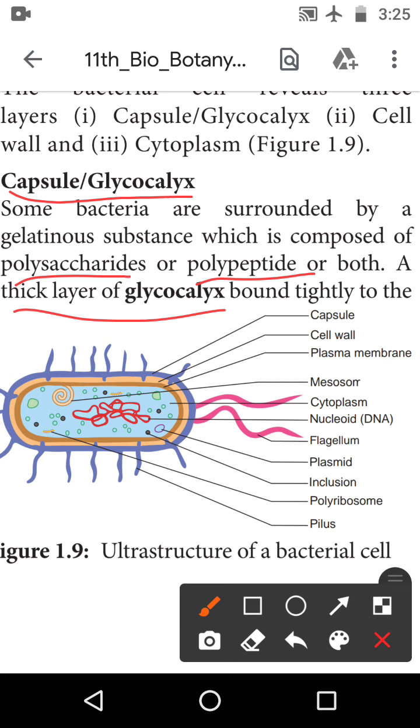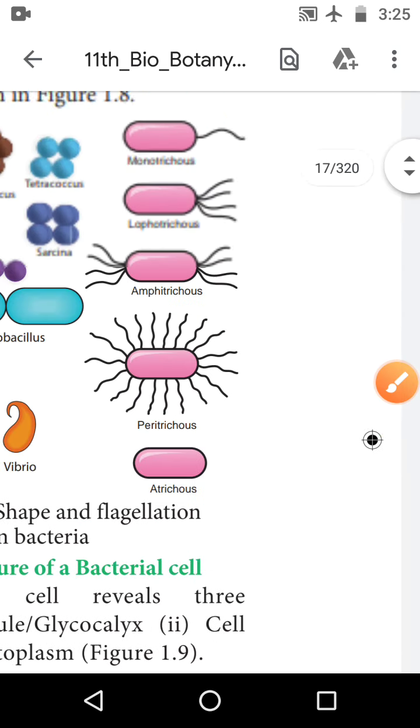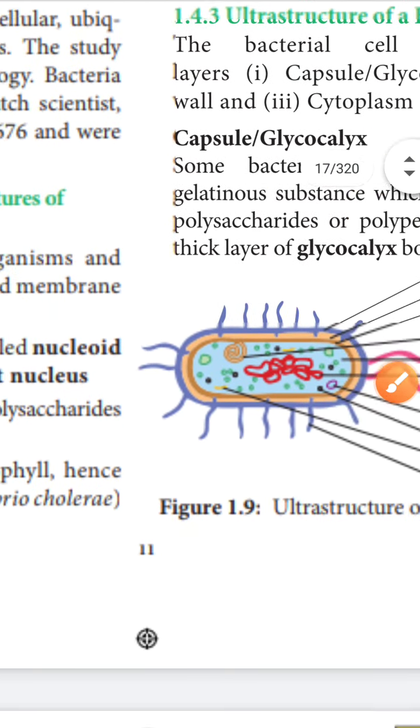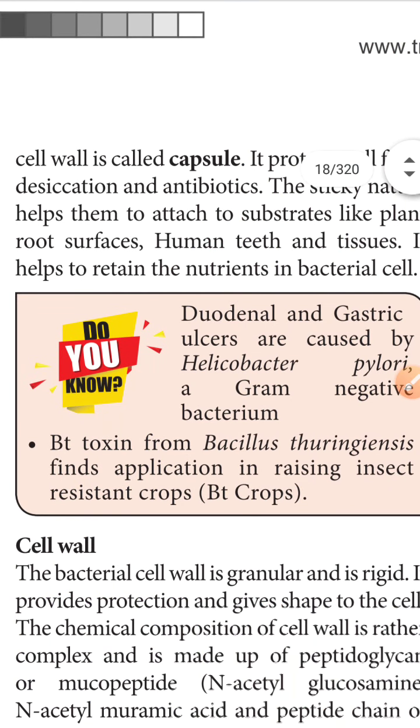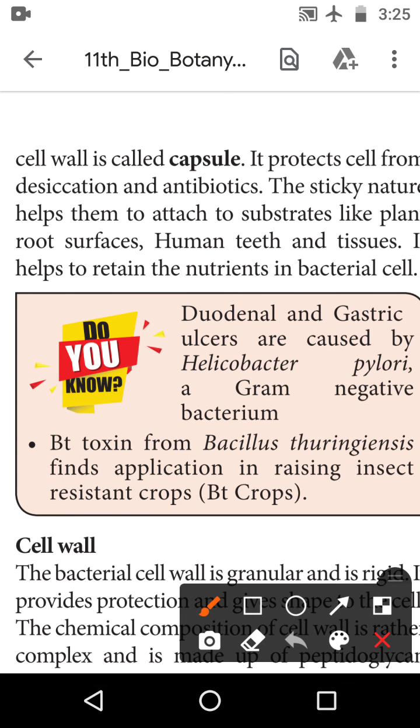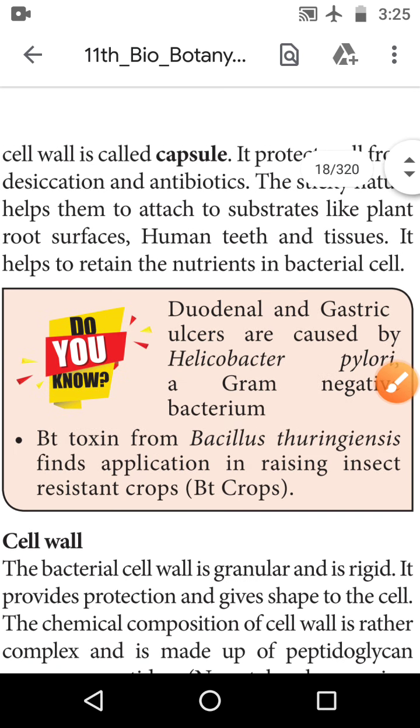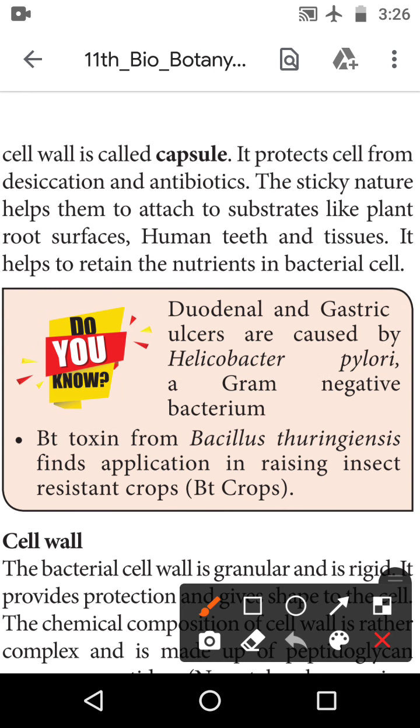The thick layer of the glycocalyx bound tightly to the cell wall is called the capsule. Cell wall is surrounded by the capsule.